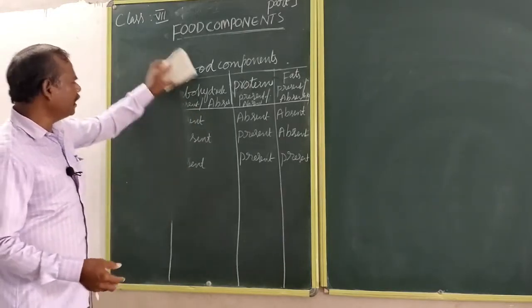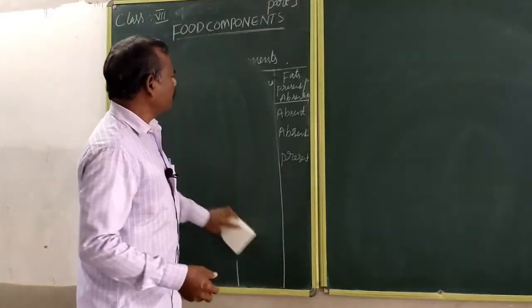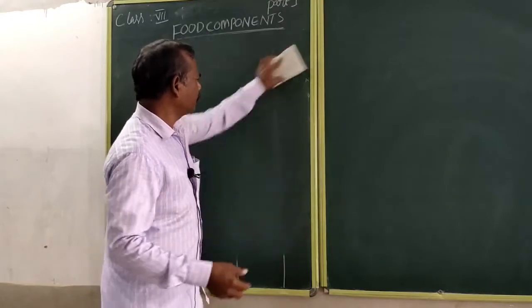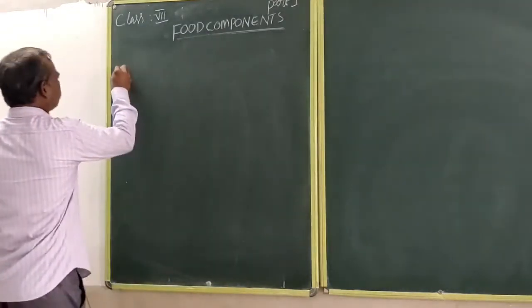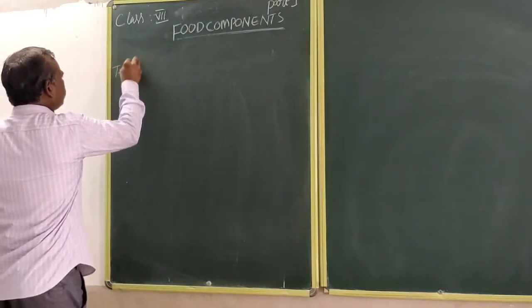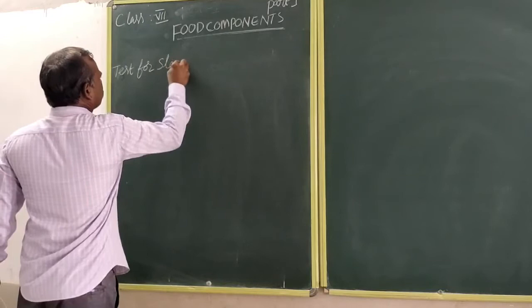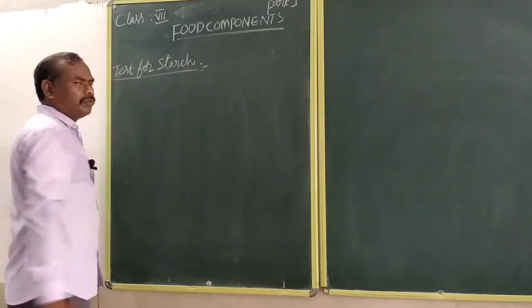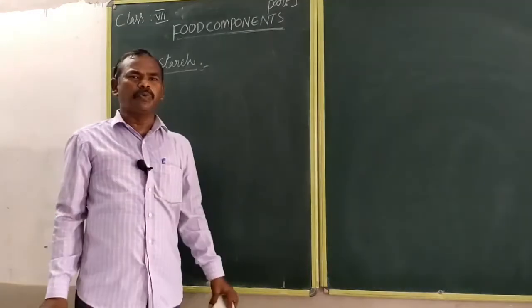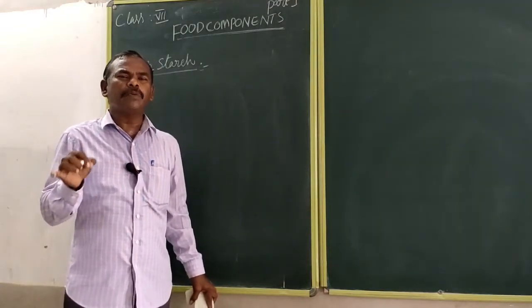Now we see the first experiment, the test for starch. How can you prove that in the food item rice, starch is present?